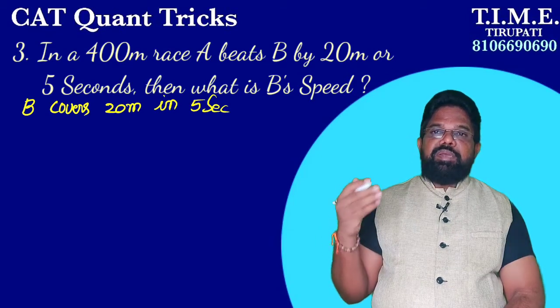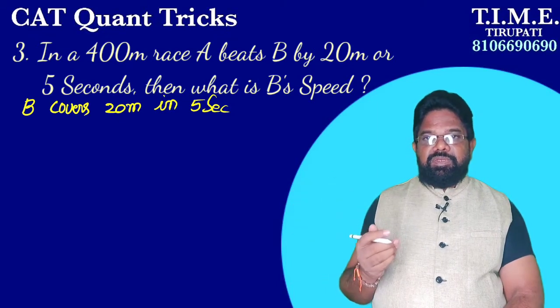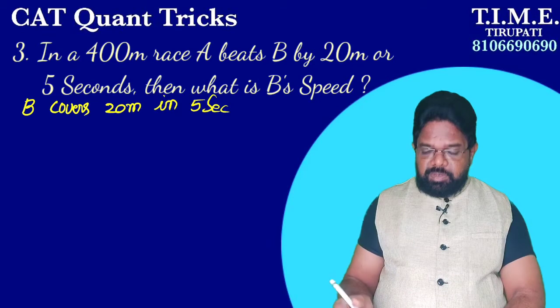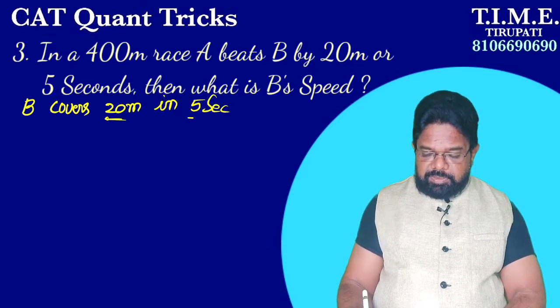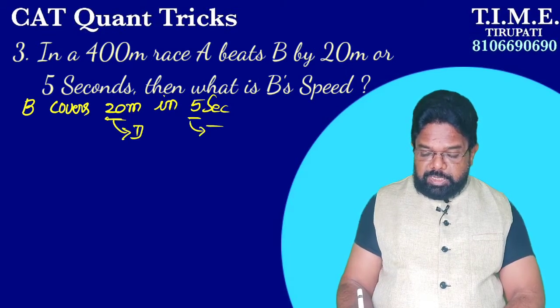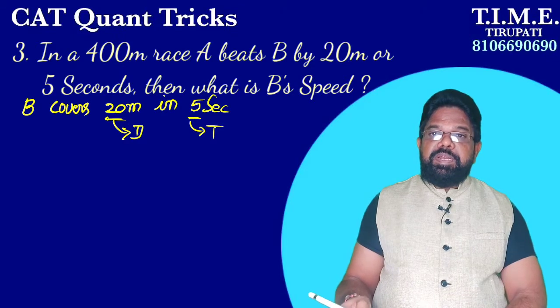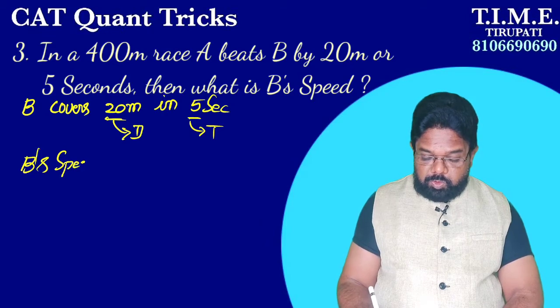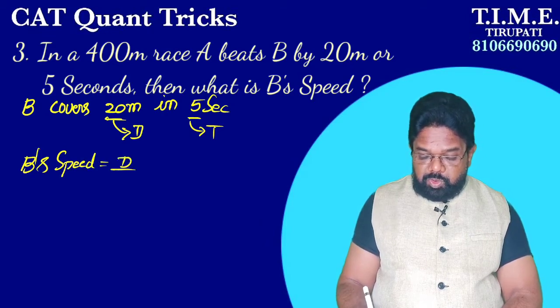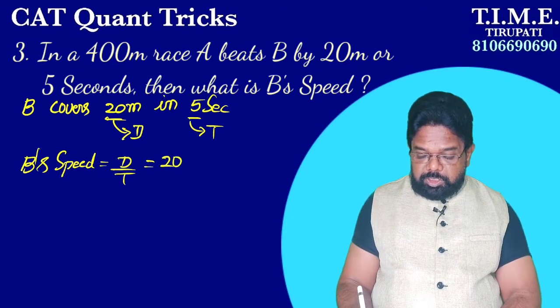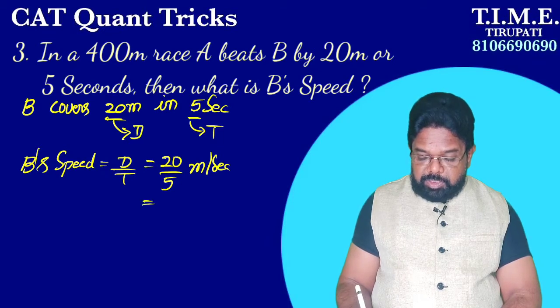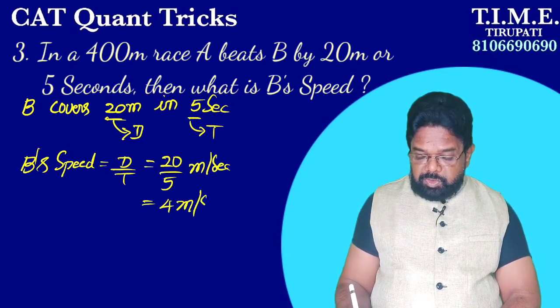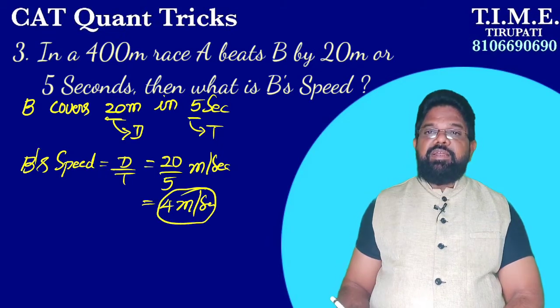If we give 5 seconds more to B, he will reach the end of the race. So B covers 20 meters in 5 seconds. Here 20 meters is the distance and 5 seconds is the time, so you have to calculate the speed. What is B's speed? Speed equals distance by time. Distance is 20 meters, time is 5 seconds, so 20 by 5 meter per second, which is 4 meter per second. So our answer is 4 meter per second.